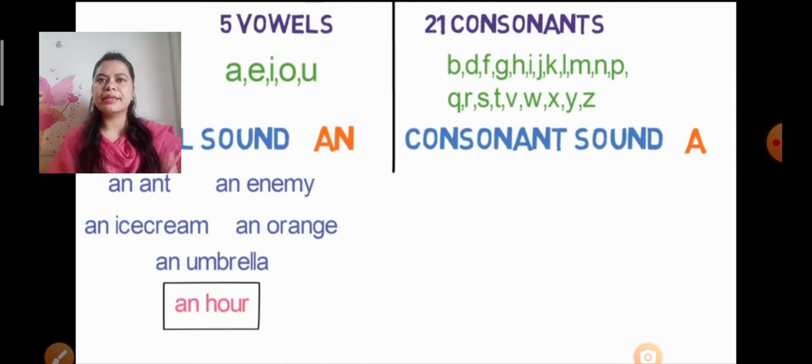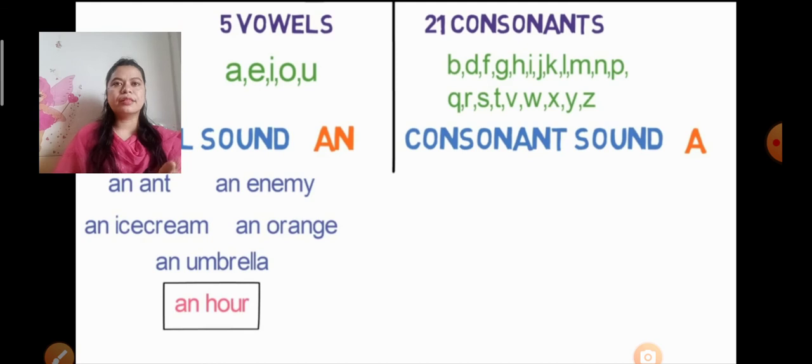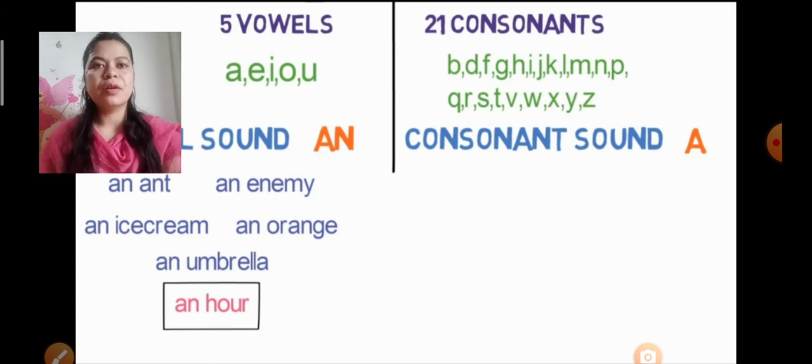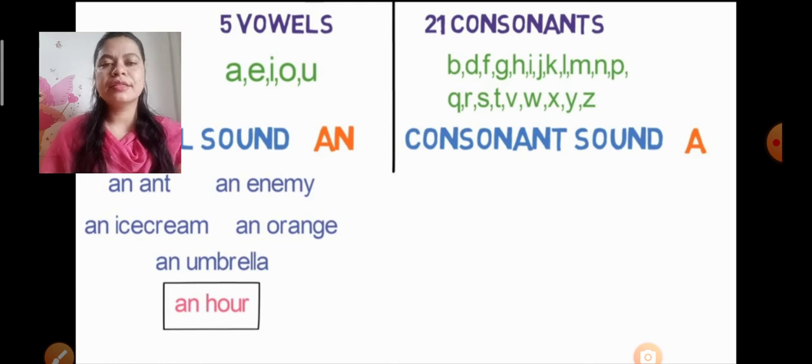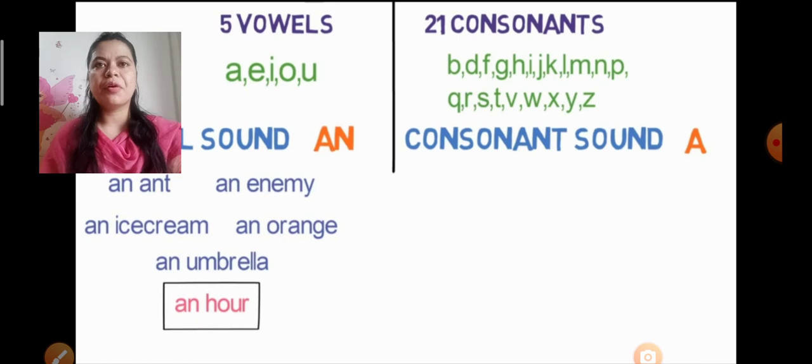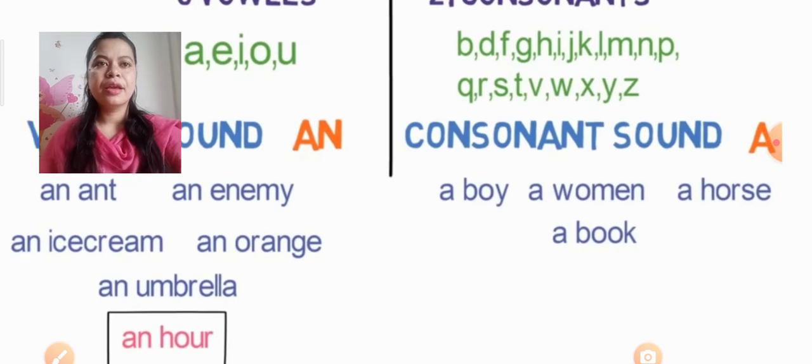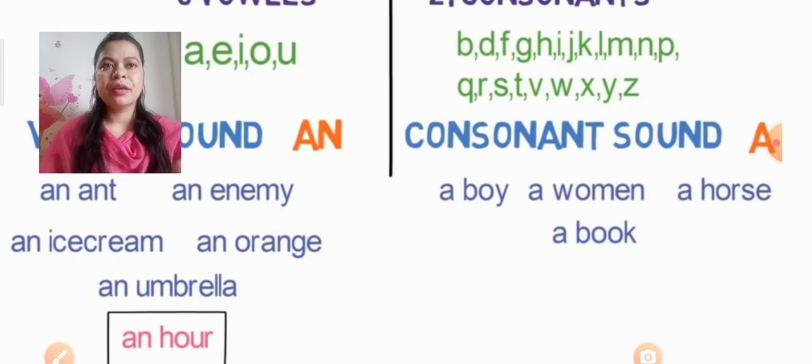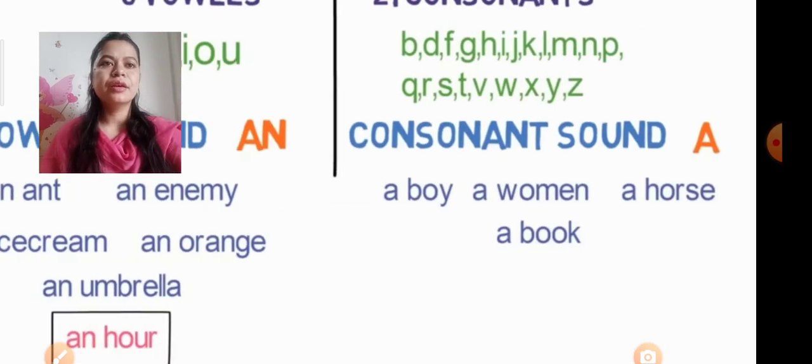Already I have mentioned that when the noun starts with a vowel sound, then we use an before it. Hour is a word that starts with a consonant letter, but it is giving the sound of a vowel, that's why we are using an here. Now where do we use a? Where the word starts with a consonant sound, there we use a, like a boy, a woman, a horse, a book.